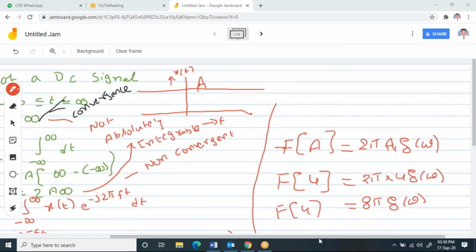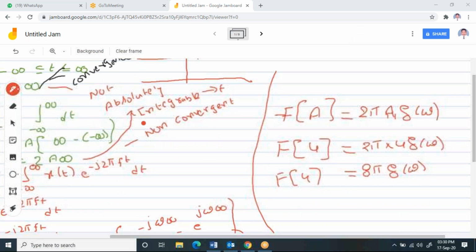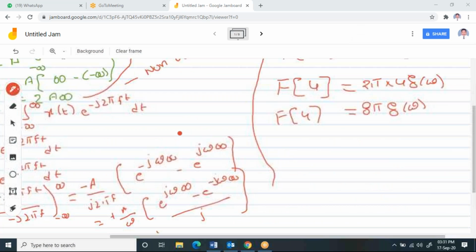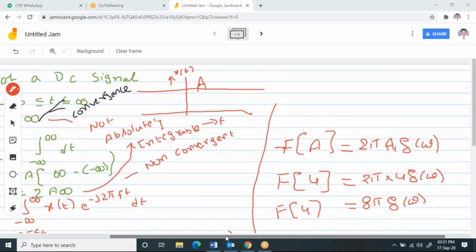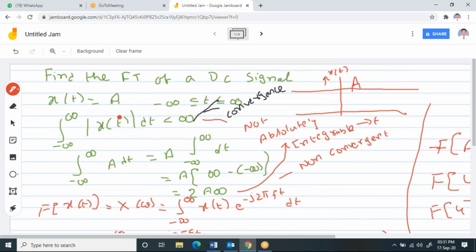Right. So likewise, you can find the Fourier transform of any DC signal. Please try to understand. I'll repeat it once again. For any given signal, first you need to identify whether the Dirichlet conditions are satisfied or not.